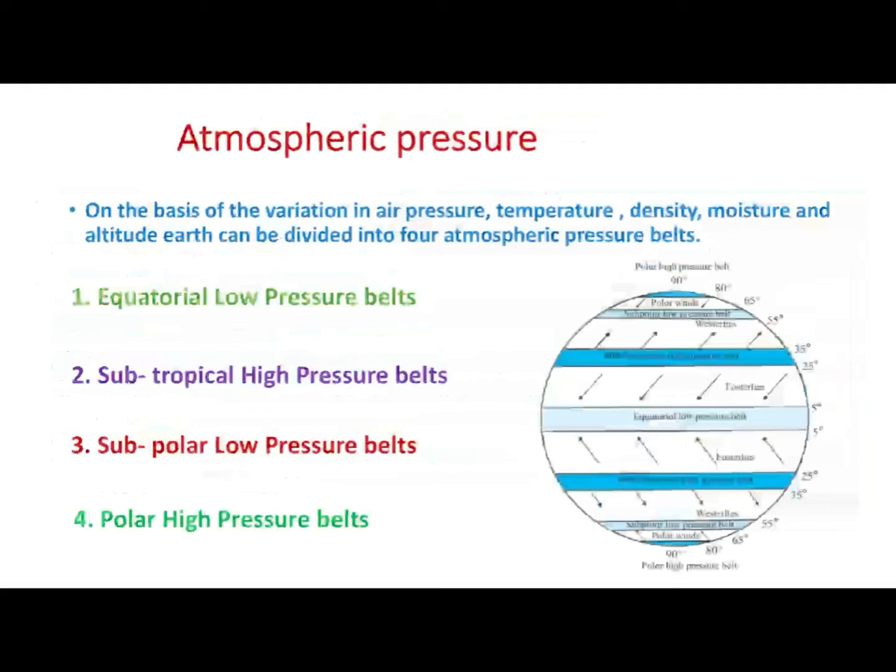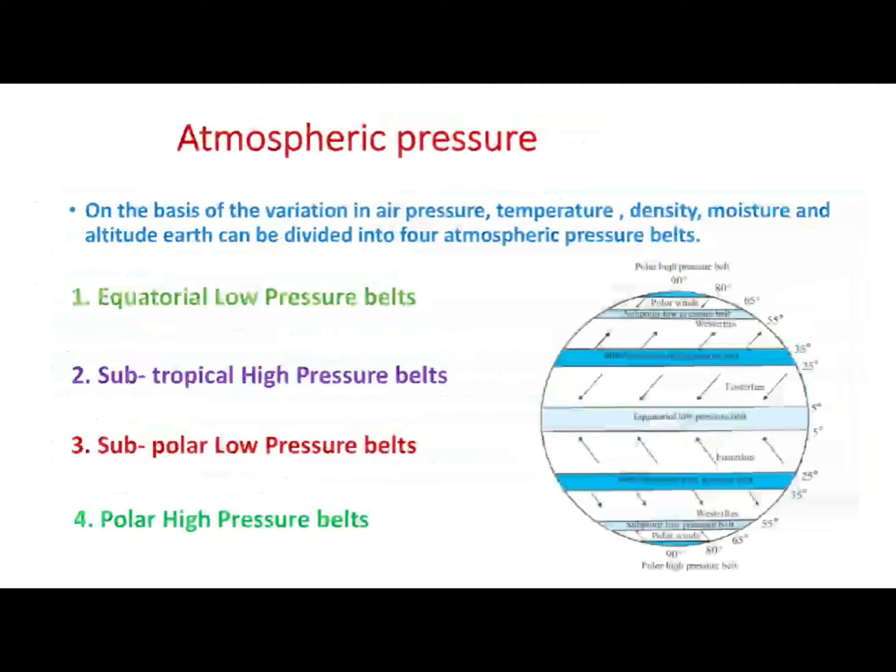Next is subpolar low pressure belts. There are 2 subpolar low pressure belts located between 60 degrees and 65 degrees latitudes in both hemispheres. The rotation of Earth is responsible for creating low pressure belts in these regions. And next is polar high pressure belts.